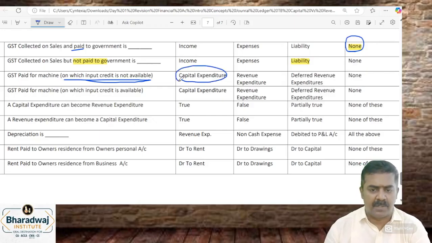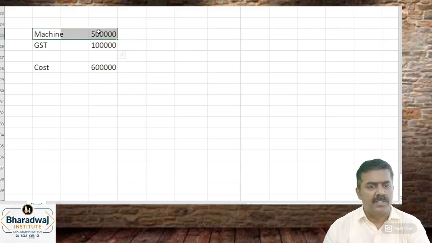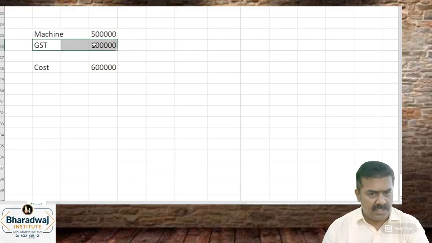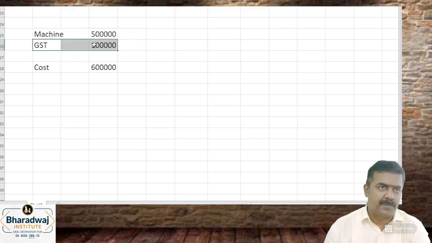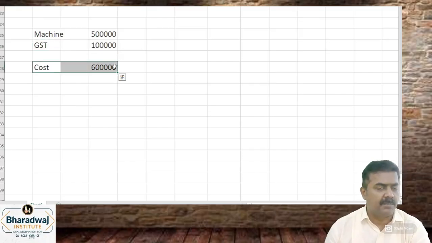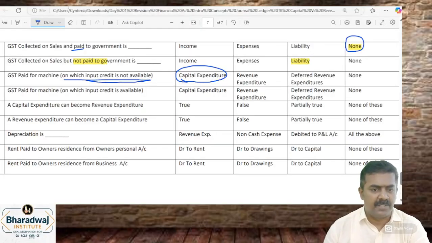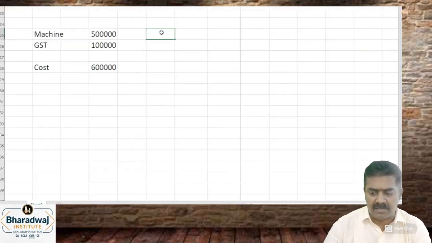It will be taken as which one? Otherwise, what is the machine cost? How much GST have you paid? Can you adjust it? No. Then what is the cost of the machine? So it is a capital expenditure. Next, GST paid on machine on which input credit is available. What is the cost of the machine?